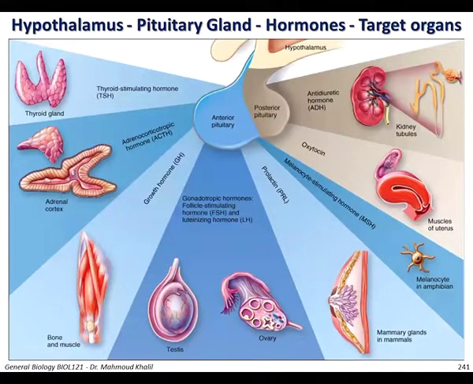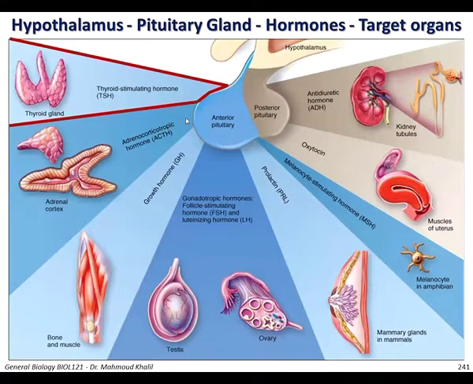Here you can see the pituitary gland, located beneath the hypothalamus, and you can see you have the anterior pituitary region and the posterior pituitary gland. You can see that the anterior pituitary secretes thyroid stimulating hormone, which stimulates the thyroid gland to secrete thyroid hormone.